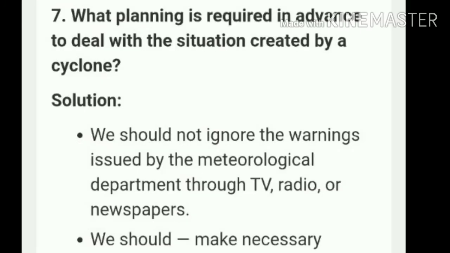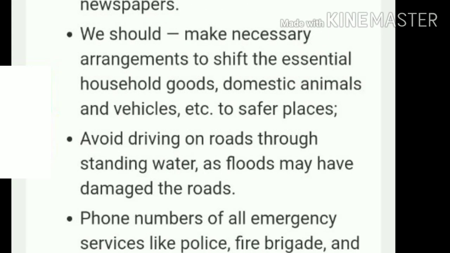Then seventh question. What planning is required in advance to deal with the situation created by a cyclone? Solution. We should not ignore, so just see, it is very important. We should not ignore the warning issued by the meteorological department through TV, radio or newspaper. We should make the necessary arrangements to shift the essential household goods, domestic animals and vehicles, etc. to a safer place. Avoid driving on roads through standing water as flood may have damaged the road.